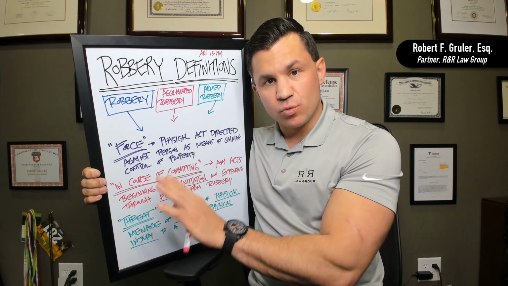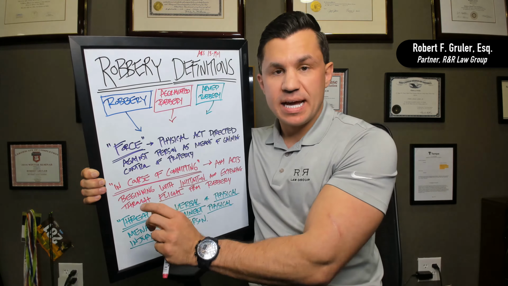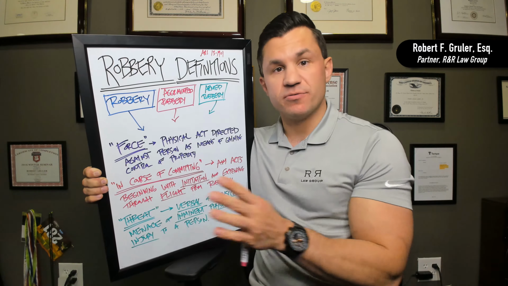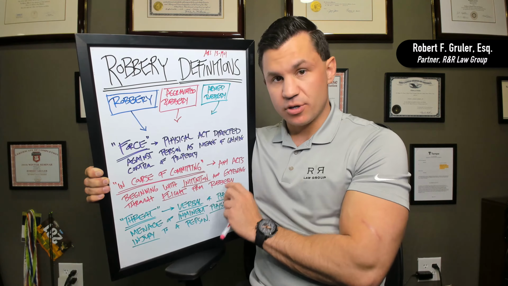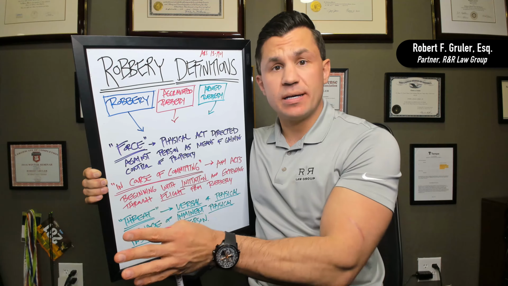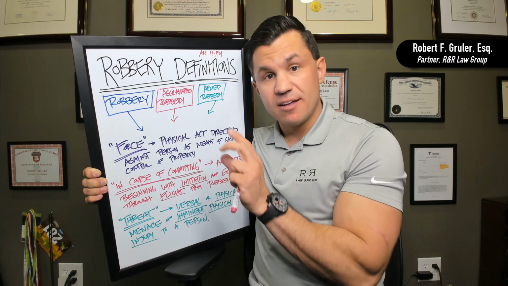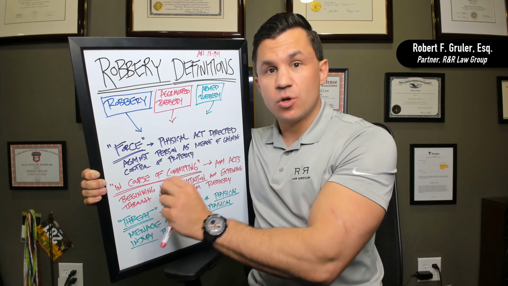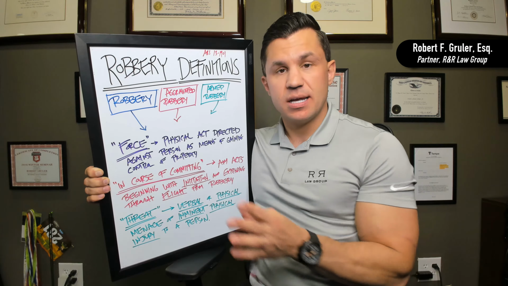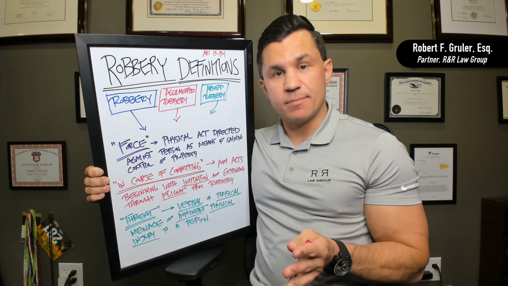So after the robbery has been completed, any acts extending from the flight. So a person fleeing, getting in a car, running away, flight from the robbery. So basically from the beginning all the way up until somebody's leaving the scene or in flight from the actual robbery. That is what's going to be in the course of committing. So anything that happens from that beginning all the way to that end point.